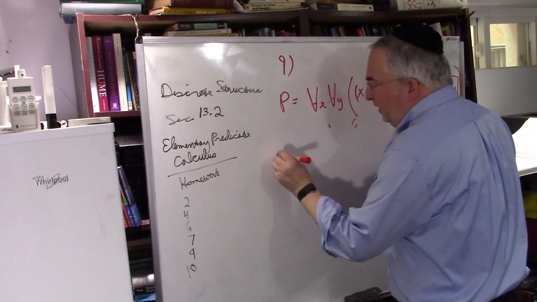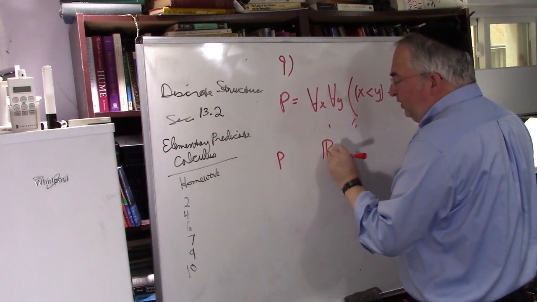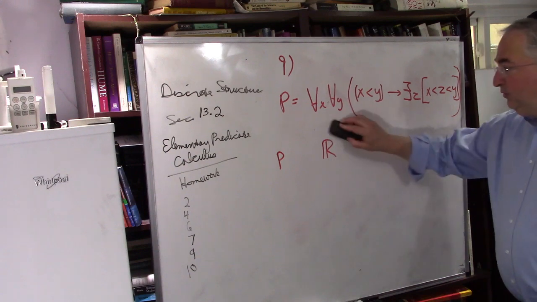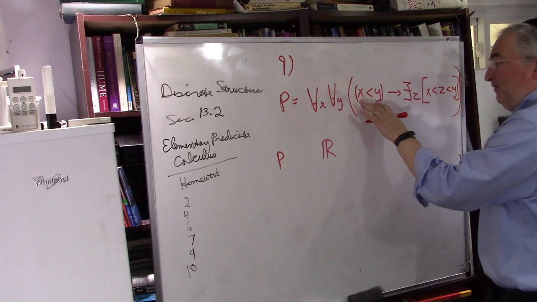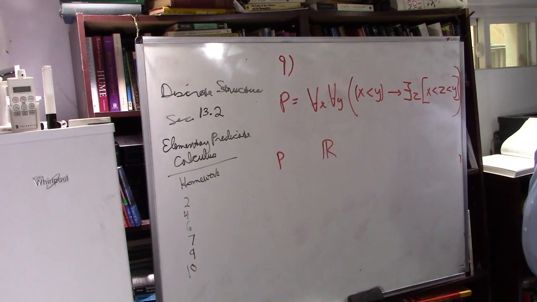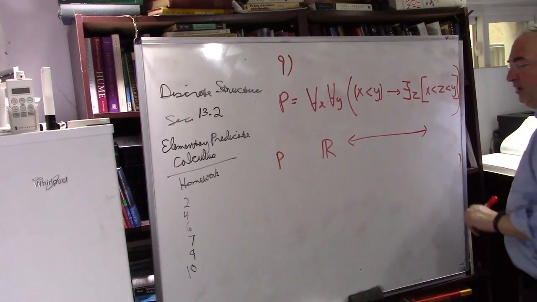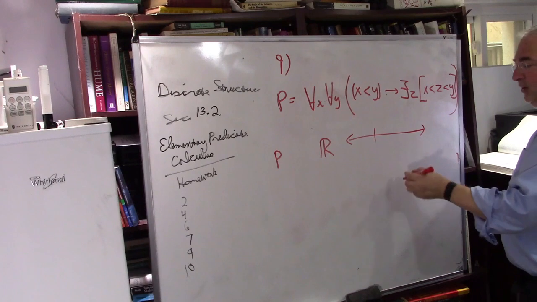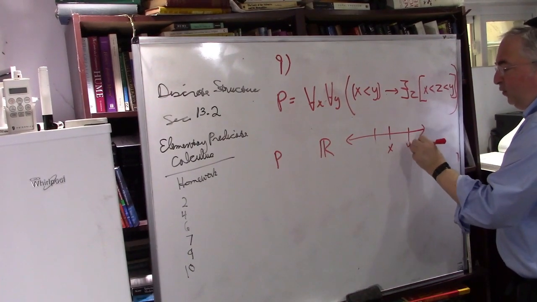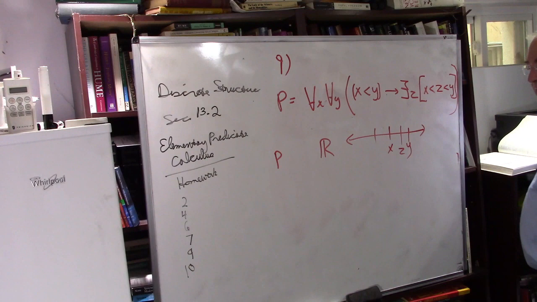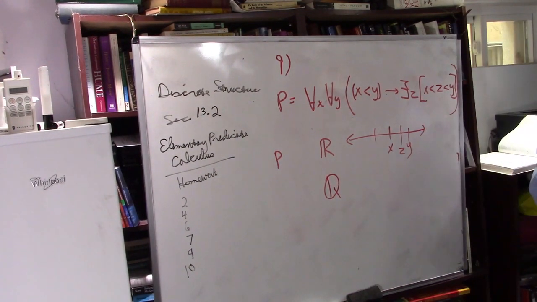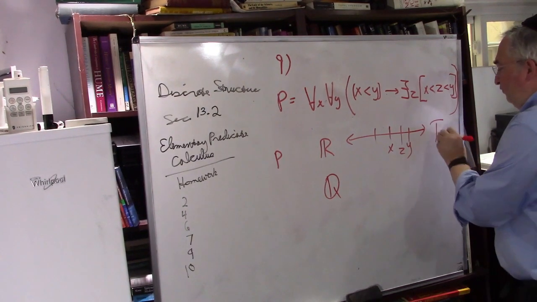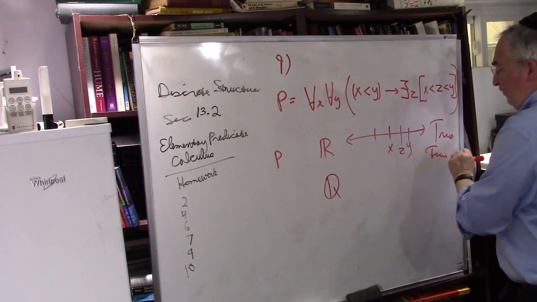Okay? So here's P. Question, is it true in the real numbers? Okay, let's go through that again. What does it mean? It says, given any two real numbers, if x is less than y, there's some number in between them. Is that true? Okay, first day of 9th grade. This is your real number line. If you have an x over here and you have a y over there, there's definitely going to be something in between. Okay, same thing with fractions. Given any two fractions, there's always a fraction in between them. So they're both true for real numbers and for fractions.